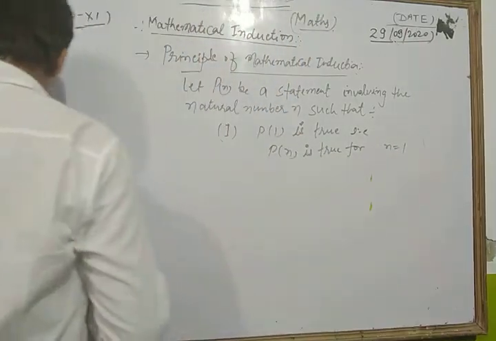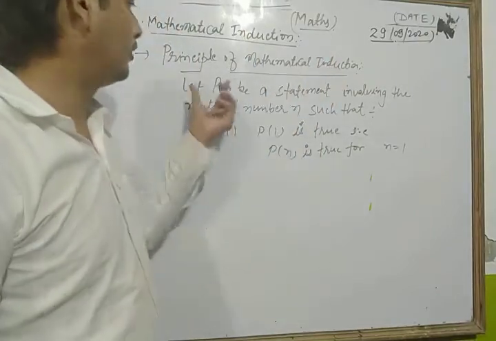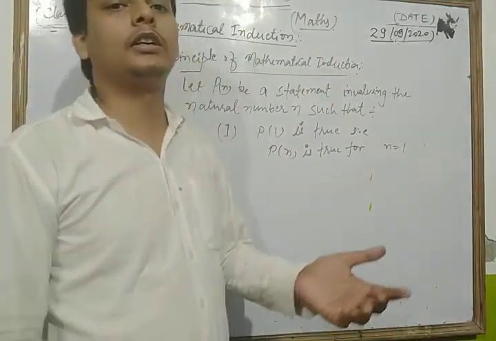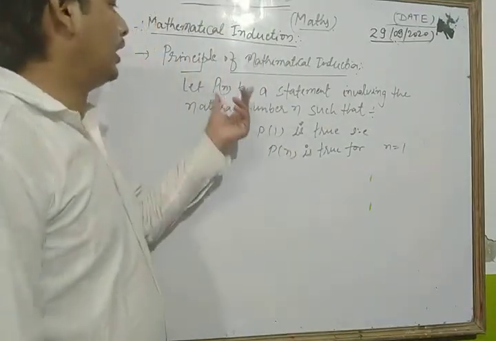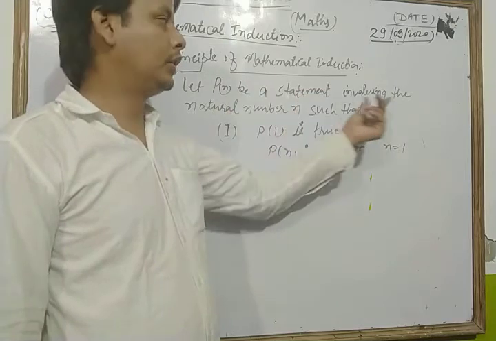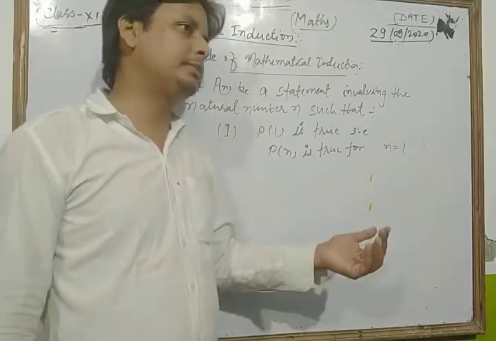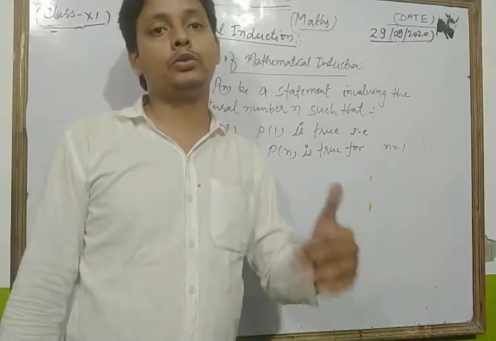Look, dear students, according to the principle of mathematical induction, first of all we let P(n) be a statement, a mathematical statement which is given in our question, involving natural numbers n. Suppose P(n) is a statement like n plus 1, n plus 2, n plus 3, and so on.